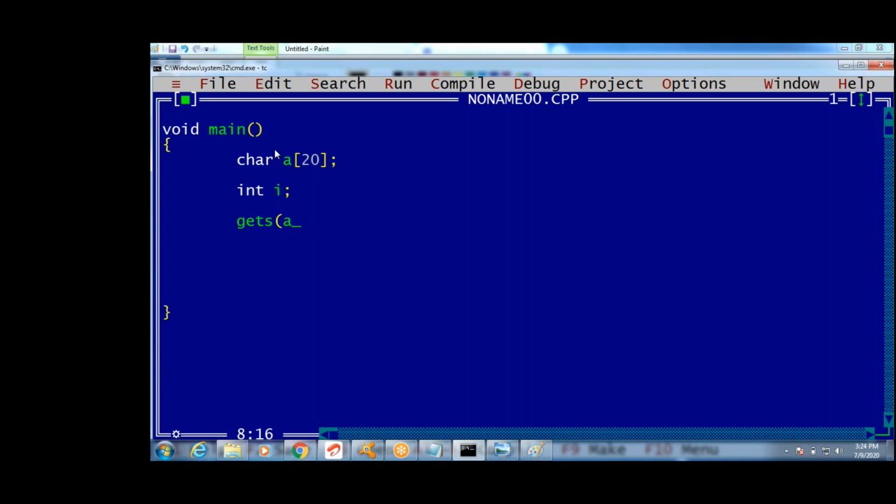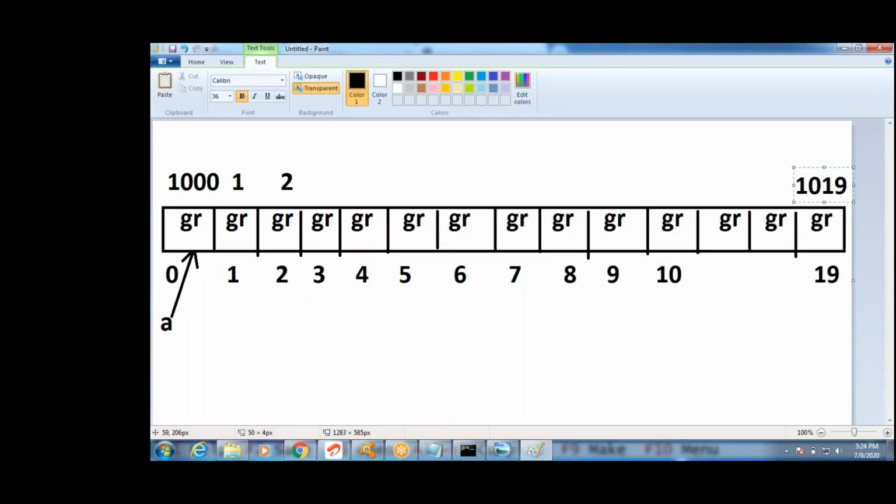Printf, enter any string. Now I am entering any string, guys. For example, if you enter any string, what will be stored here? See, if I enter welcome, this value is replaced with W. This is W. Are you following, guys?